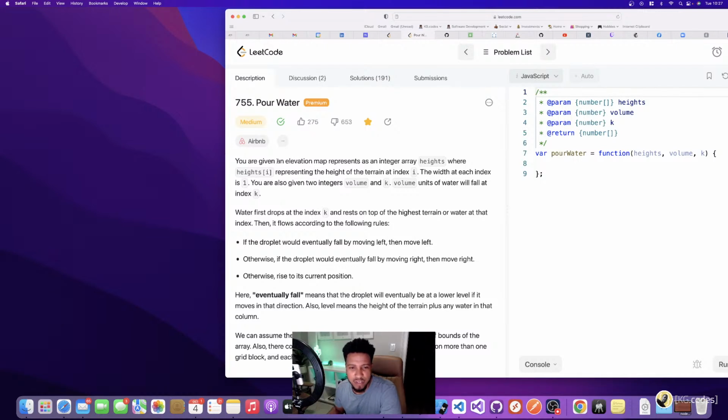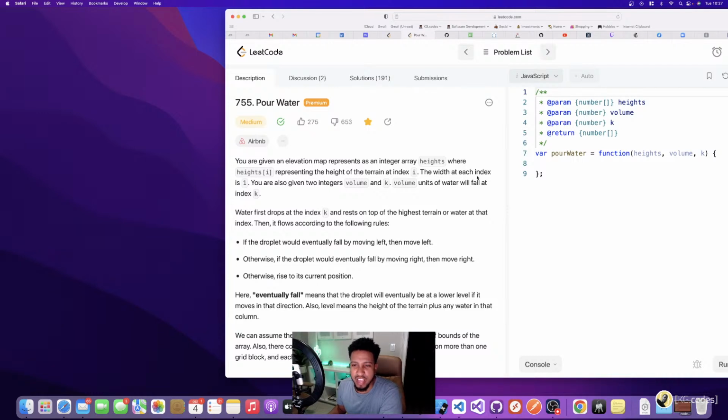You are given an elevation map represented as an integer array heights, where heights[i] represents the height of the terrain at index i.